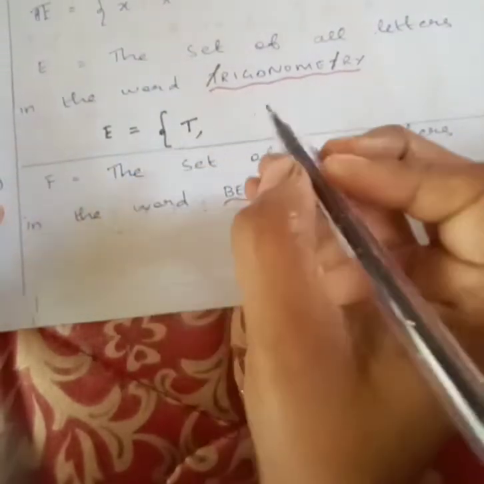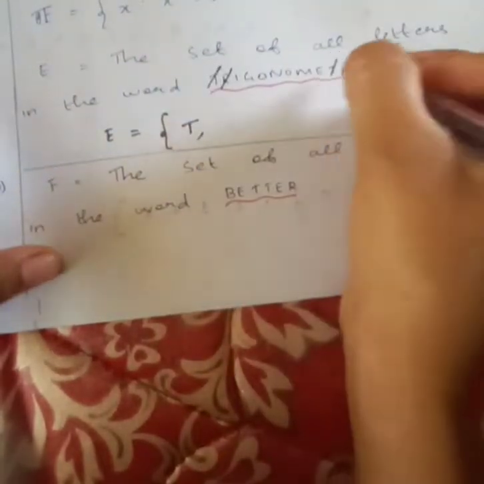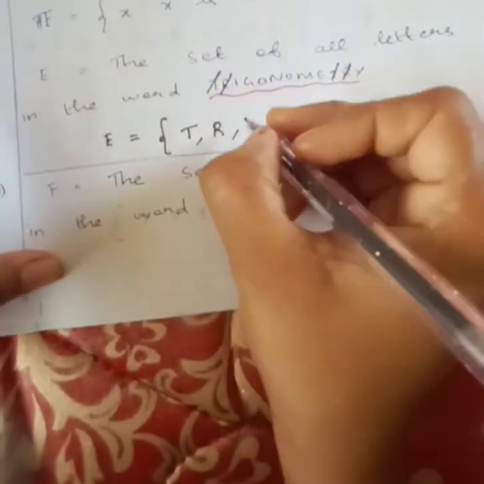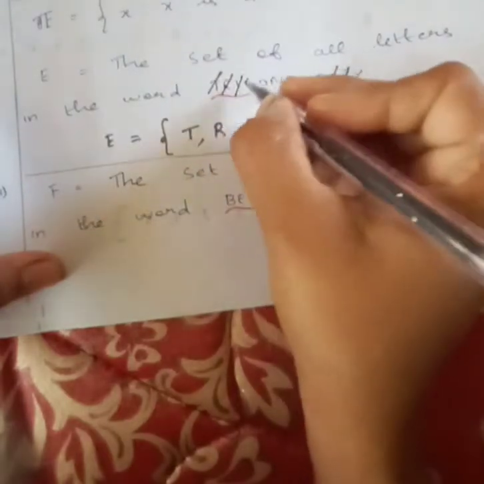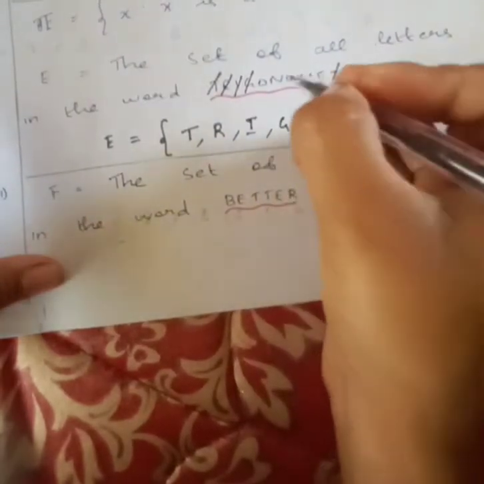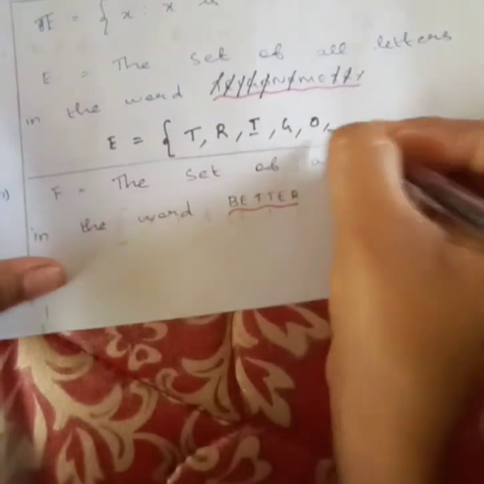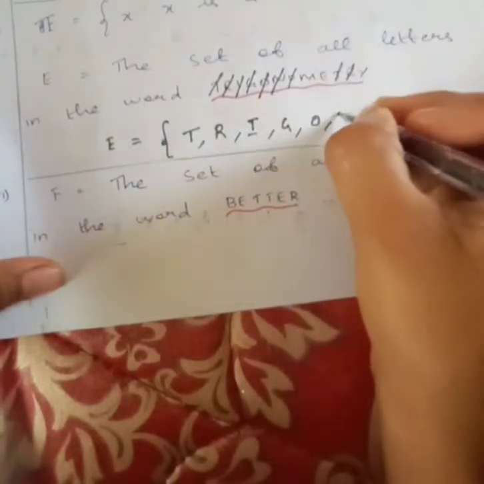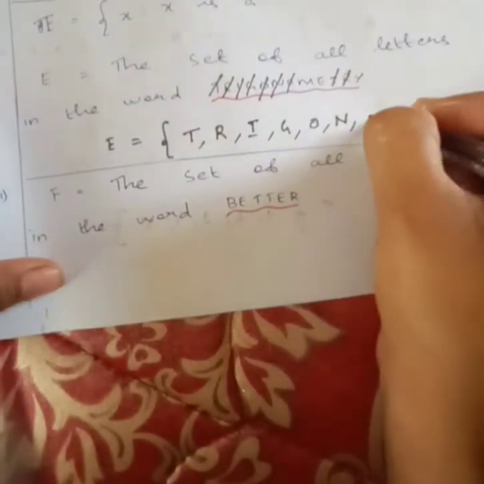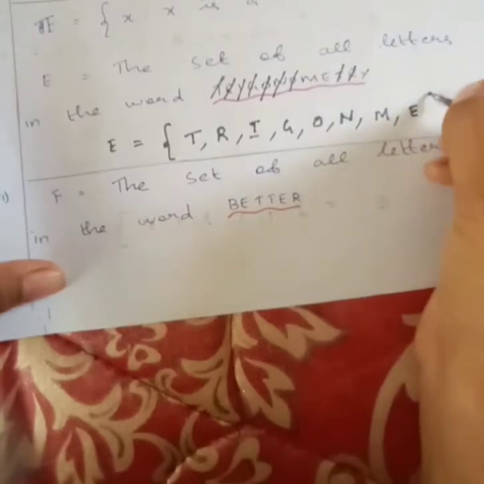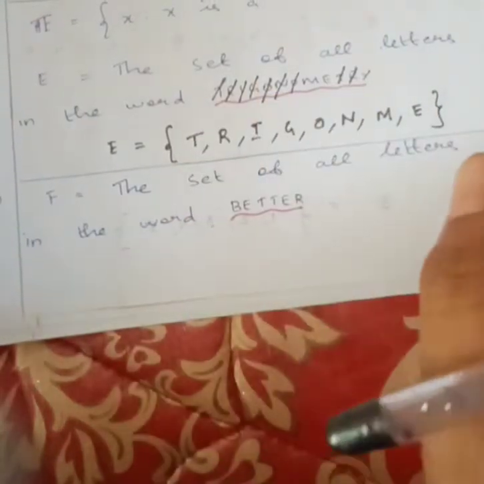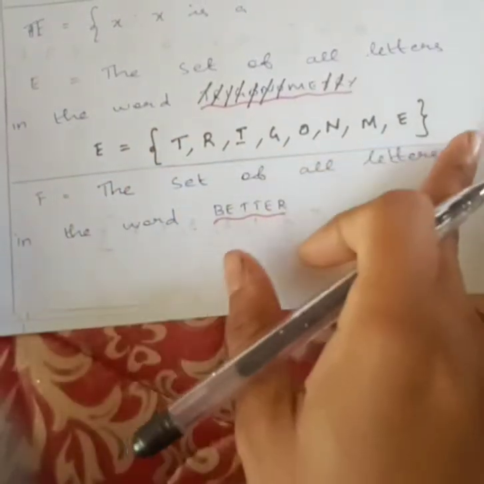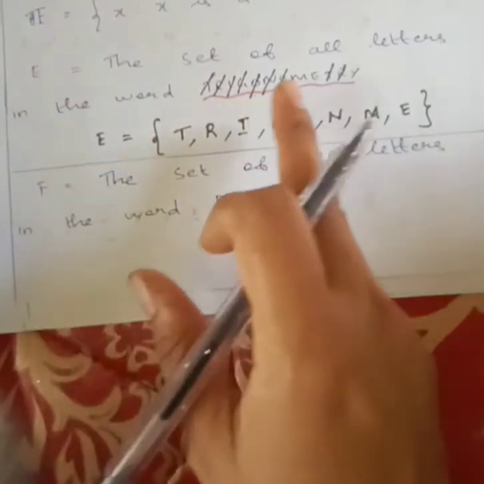Then R, again you have 2 times, but you can put 1 R. Then I you have only 1, so you can write I. G. O you have 2 times, so you can write O 1 time. N you have only 1. Again M, again E. Suppose you have letters repeated, please write them 1 time. So this is the set T, R, I, G, O, N, M, E. So this is the set of letters in the word trigonometry.